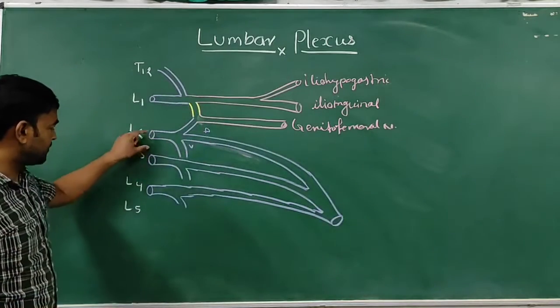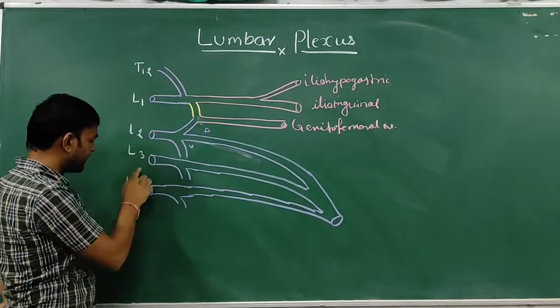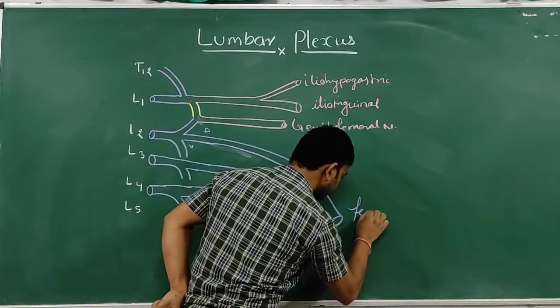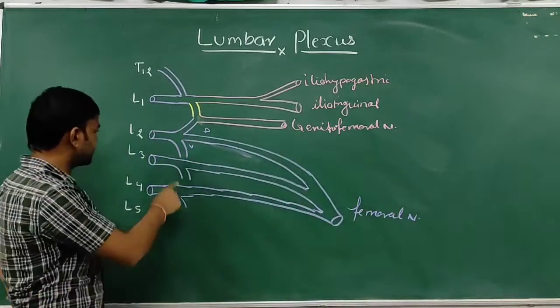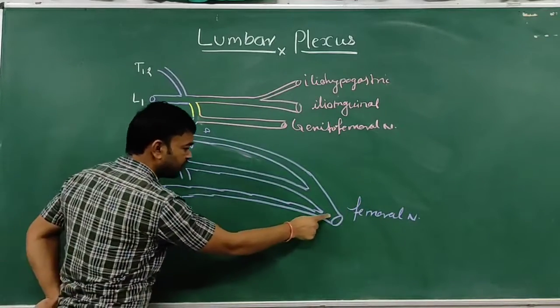So in this diagram you can see the dorsal divisions of L2, L3 and L4 form the femoral nerve.